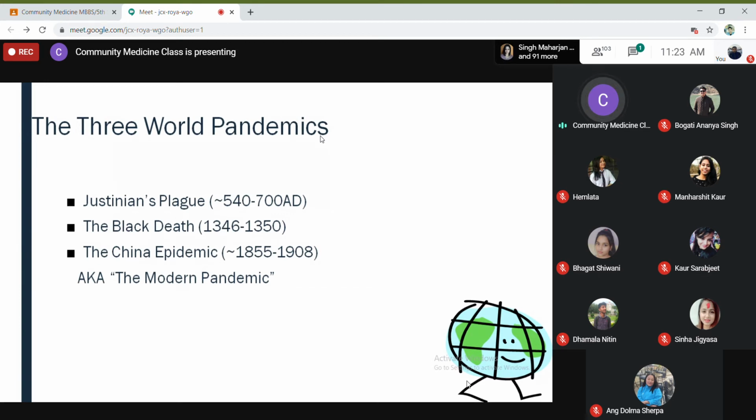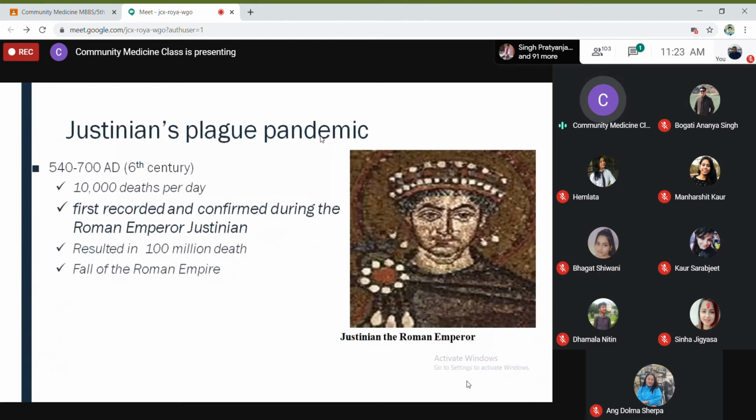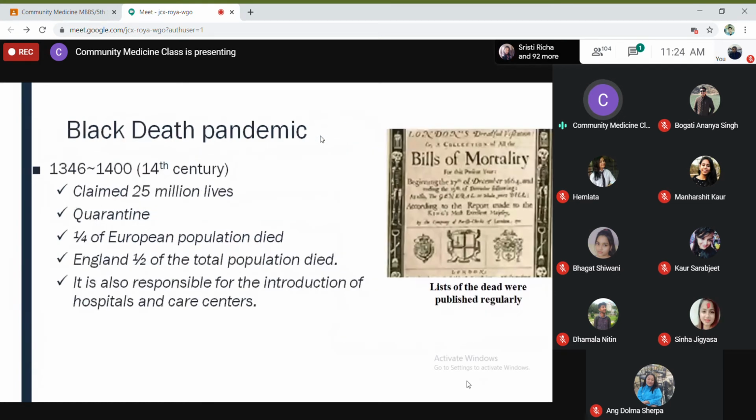So the Justinian plague pandemic occurred in the 6th century. Now we are in the 21st century. There were 10,000 deaths per day, and it was recorded and confirmed during the Roman Emperor Justinian. So it occurred in the Roman era, and millions of people died because of this disease. Because of this disease, the Roman Empire also fell. Many people died, and a lot of damage was done.